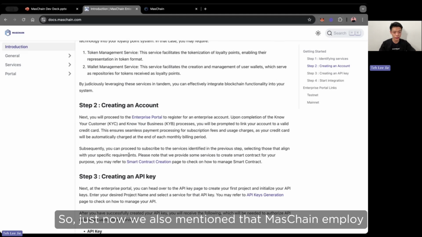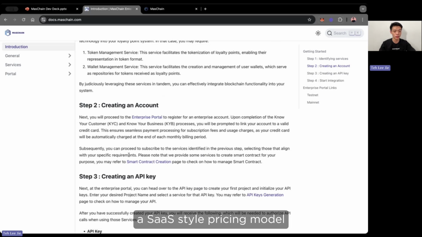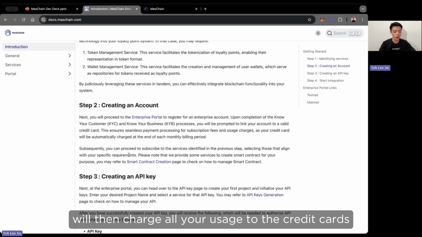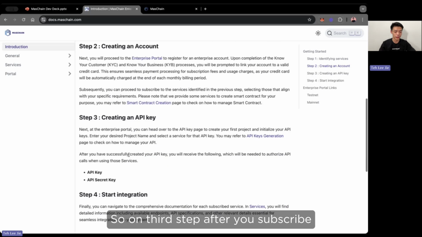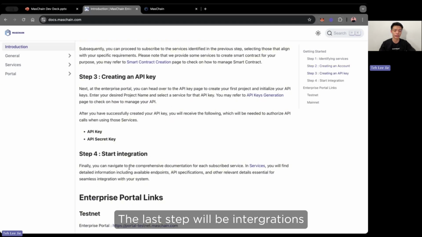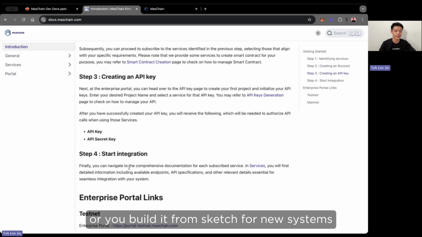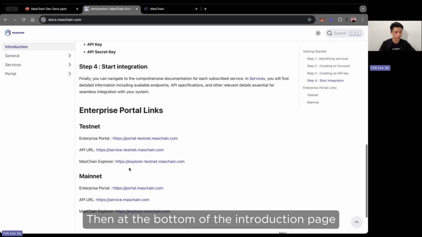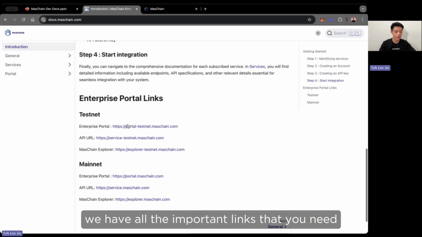Just now we also mentioned that MasChain employs a SaaS-style pricing model. So at the end of your billing period, which is every month, we will charge all your usage to the credit card. On the third step, after you subscribe to the services that you need, you can create an API key, which will be the main method for authentication. And the last step will be integration, either with existing systems, or building from scratch for new systems. Then at the bottom of the introduction page, we have all the important links that you need.